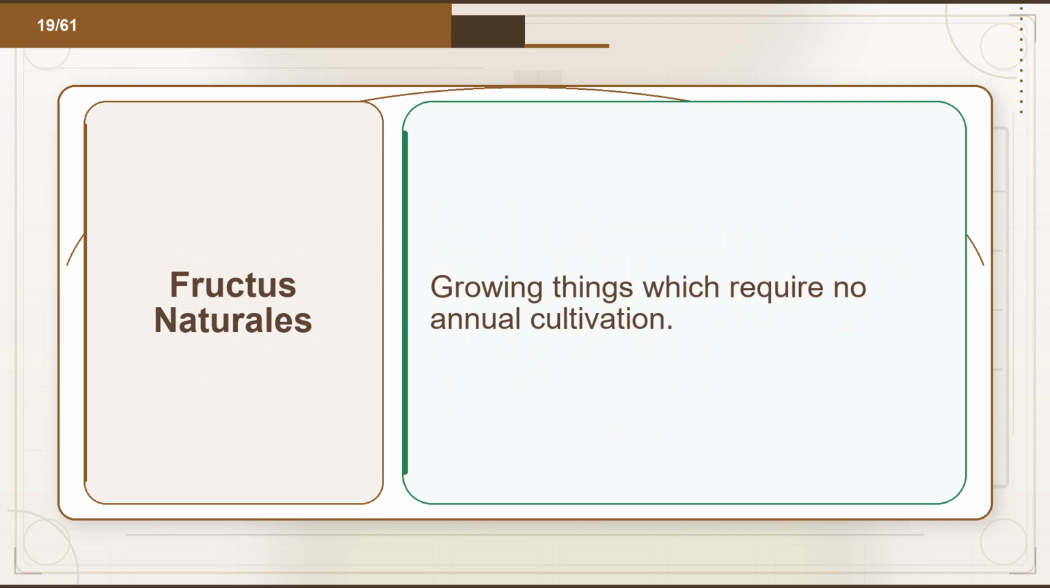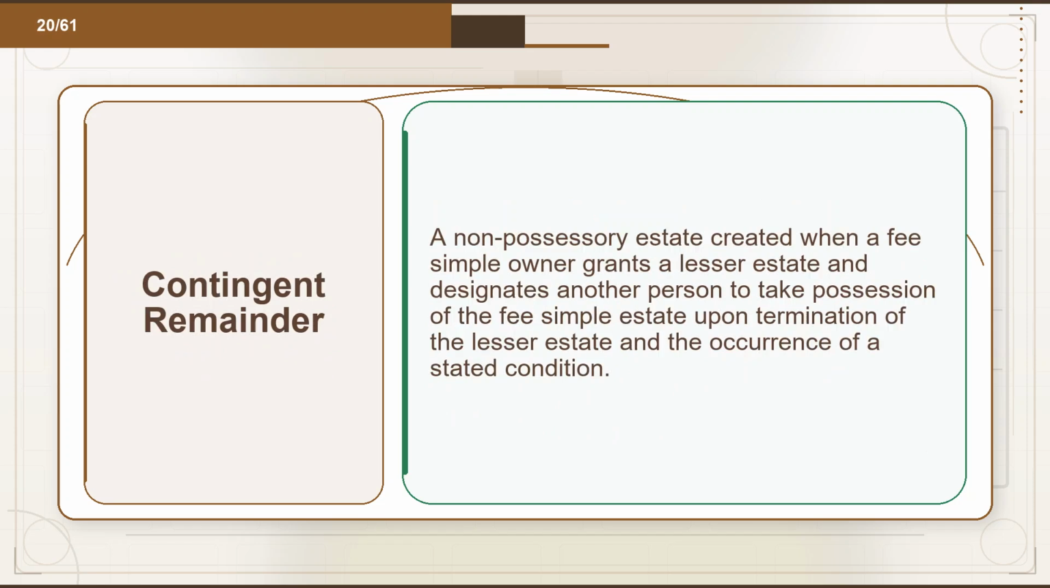Flashcard 19. Term: fructus naturales. Definition: growing things which require no annual cultivation. Flashcard 20. Term: contingent remainder. Definition: a non-possessory estate created when a fee simple owner grants a lesser estate and designates another person to take possession of the fee simple estate upon termination of the lesser estate and the occurrence of a stated condition.